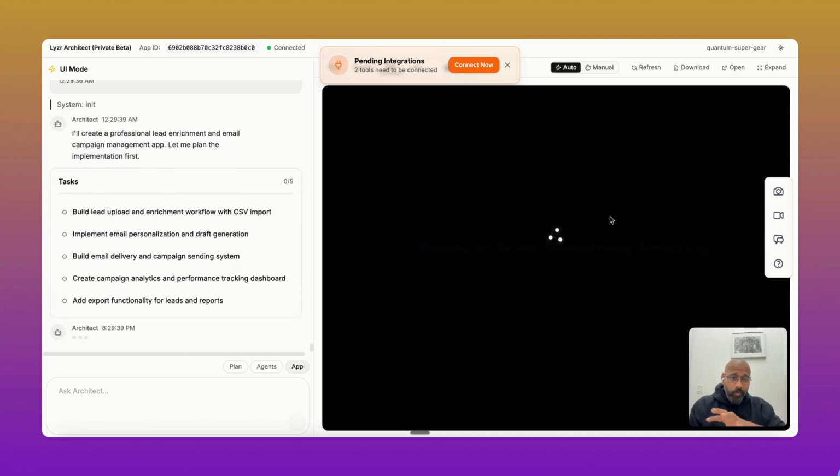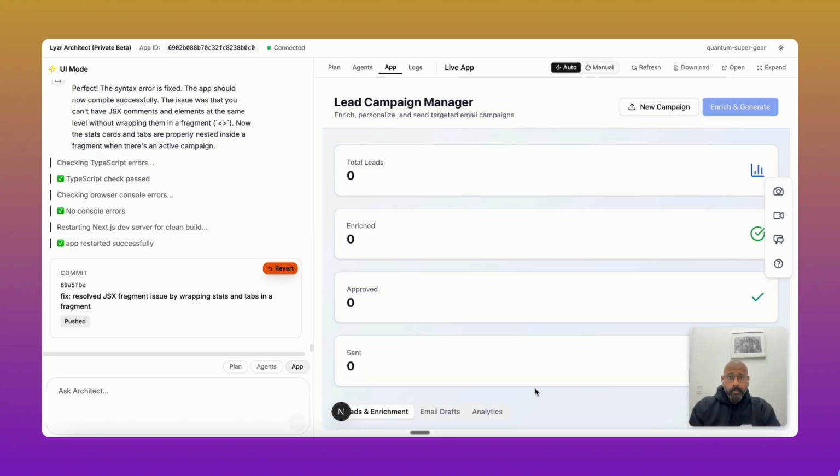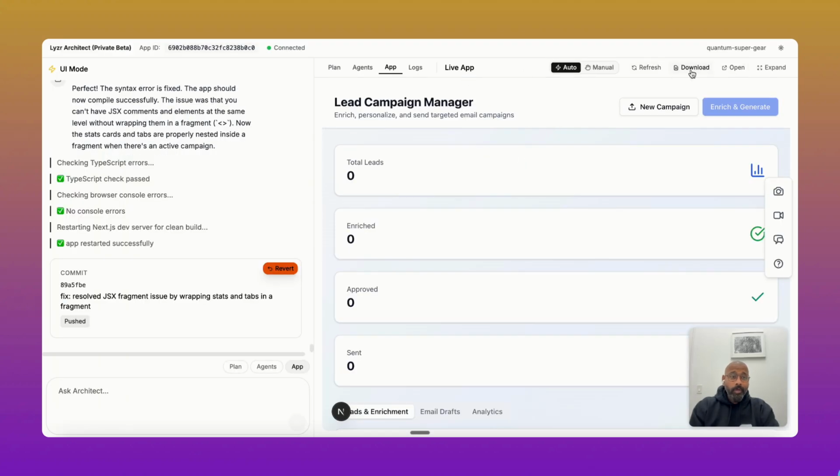Now, what you've done is a one-shot build. Obviously, if you need more control, you can enable the manual mode and go through step by step where the agent is going to ask you more questions and it's going to build the whole thing in a highly interactive manner. All right, so the app is ready. You can launch it as a standalone app, upload the CSV and get started, or you can download the code base or export it to GitHub.